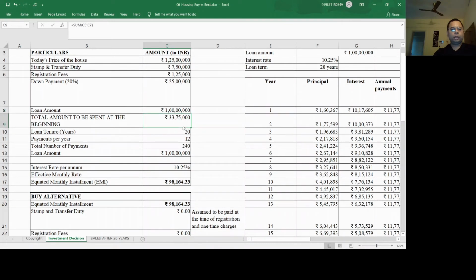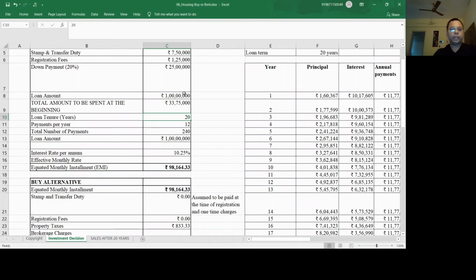So the total amount which needs to be paid in the beginning is the stamp duty, registration fees, and the down payment. And I think brokerage is missing here, so brokerage also needs to be added, I believe, which is about 1% of the deal. And then the loan tenure is 20 years, multiplied by 12, which is 240 months.